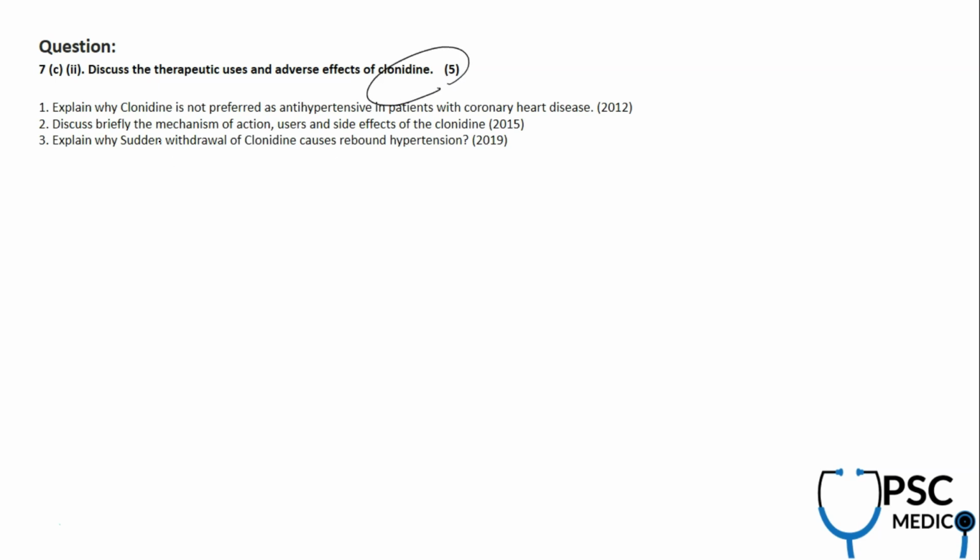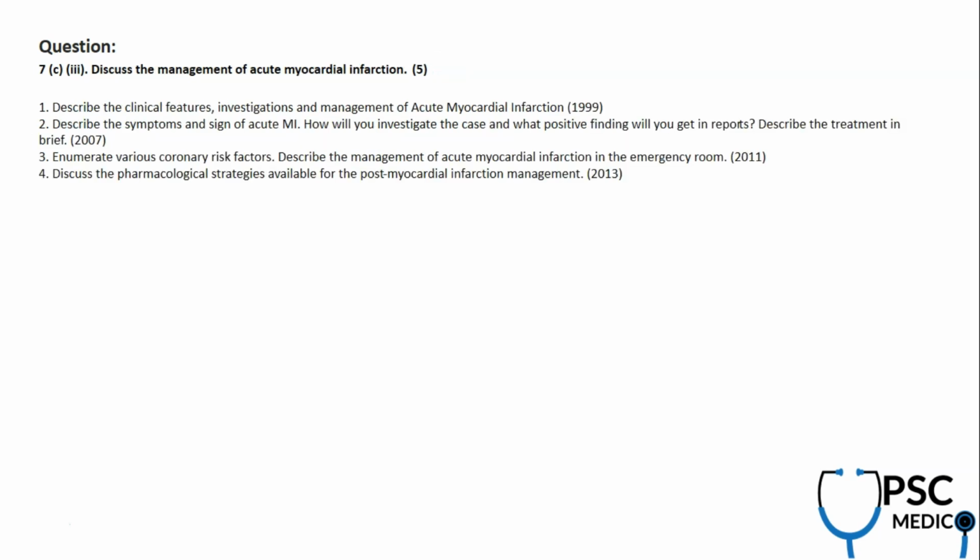Now, discuss the therapeutic uses and adverse effects of clonidine. There were questions on clonidine: explain why clonidine should not be used in coronary heart disease. Explain the mechanism of action, uses and side effects of clonidine, and why sudden withdrawal of clonidine causes rebound hypertension. Clonidine is an antihypertensive medication. This is not a surprise question. It was asked 3 times before.